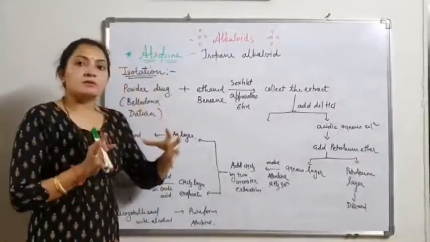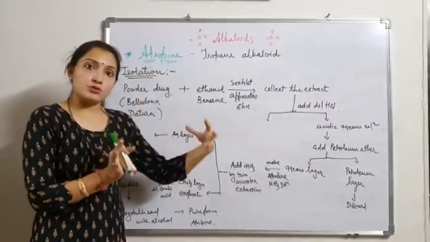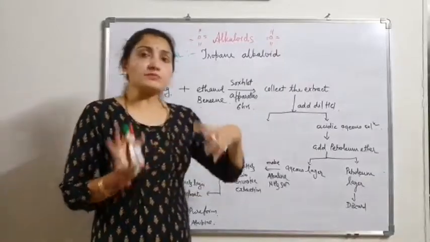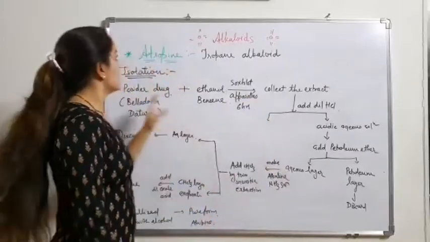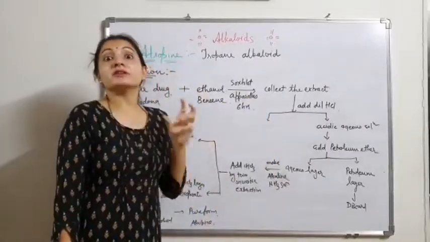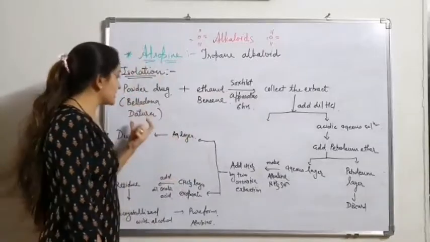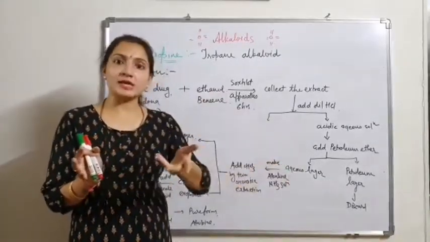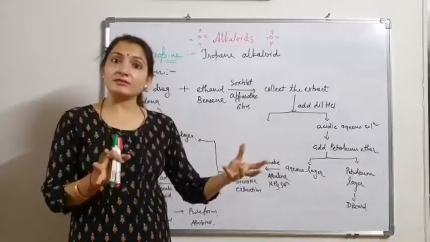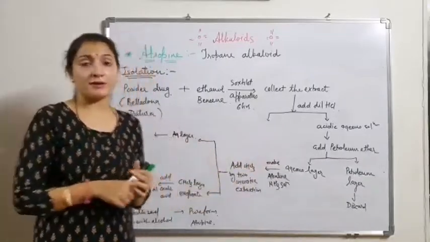For the isolation of atropine, we follow the common method for alkaloids, which I already told you. We take the drug, either Datura, belladonna or Hyoscyamus, dry the drug and make it into powder.